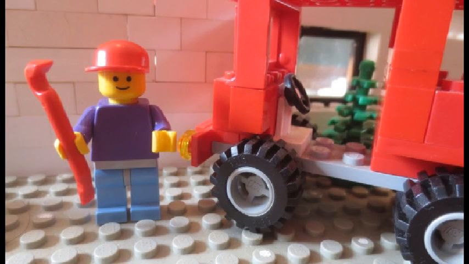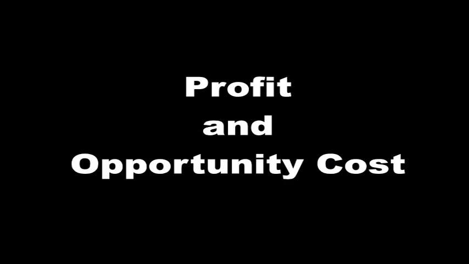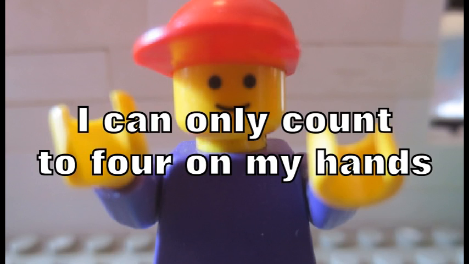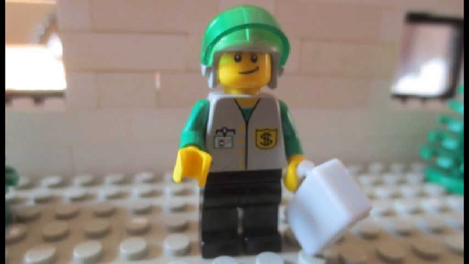In the last lesson, we met Eric, who started a car making business. We were introduced to the concepts of profit and opportunity cost. In economics, we like to emphasize the opportunity lost when we discuss the cost of an activity. While he likes making cars, Eric is not so good with numbers. So he has asked his friend Al, the accountant, for advice on whether his business is profitable.